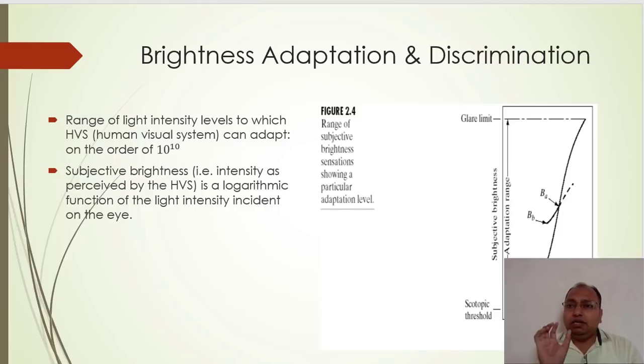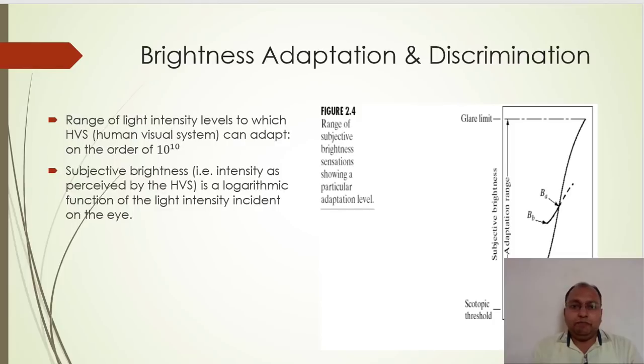Whatever changes in the intensity levels we check with respect to our eye, it is a logarithmic function of the intensities perceived by our human visual system.